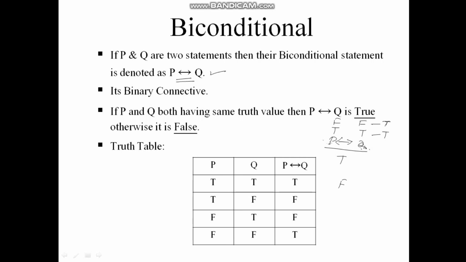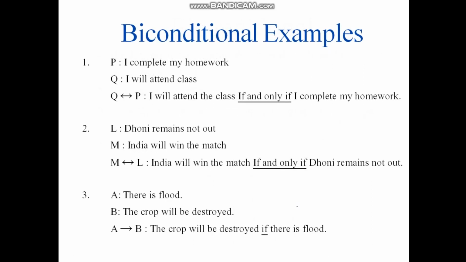If all the values are equal, then the output is always true, whether the inputs are both true or both false. Otherwise, the output is false. You can see here, true with true is true, false with false is also true. So all the inputs are equal here: P is F, which is equal to Q is F. Similarly the same thing is happening here. Here they are not equal, hence they are false. So these are the examples.